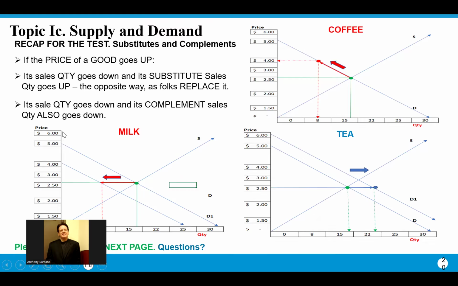Now let's talk about complements. Complements are things that complement each other. Complement with an E for economics, not with an I, like "I look great," but complements here with an E for economics in the middle. And they mean things that go together.